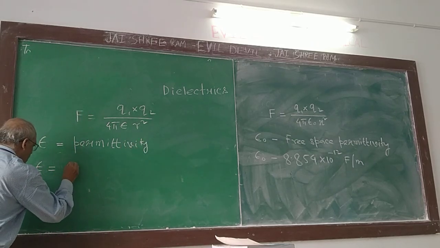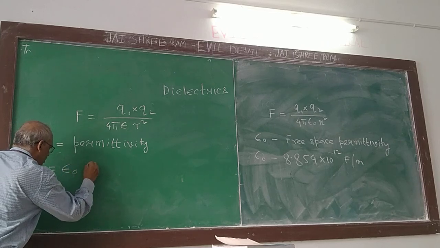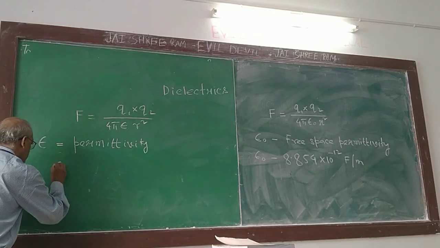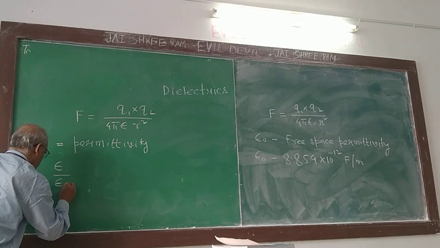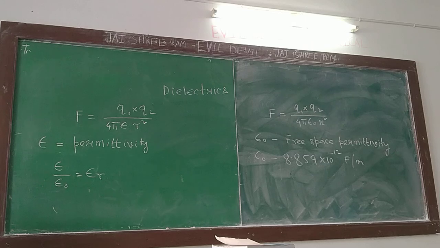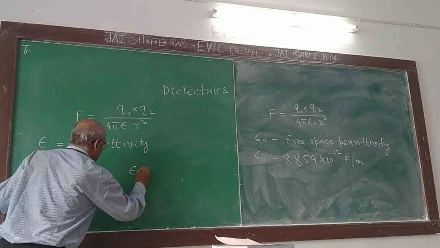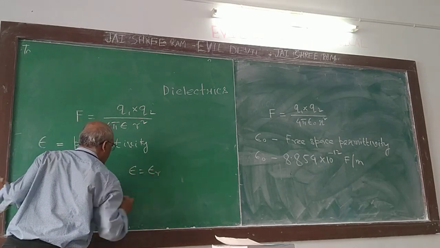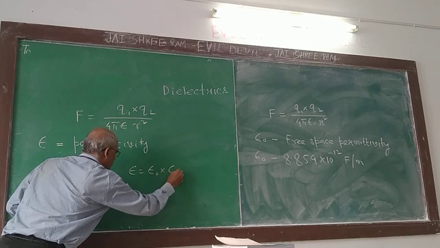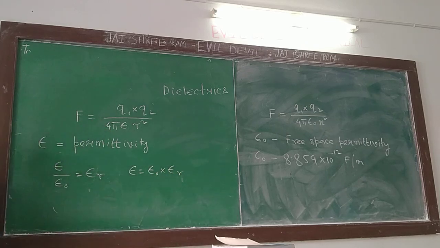Epsilon is equal to epsilon naught into epsilon r. Epsilon is called the permittivity of that medium.